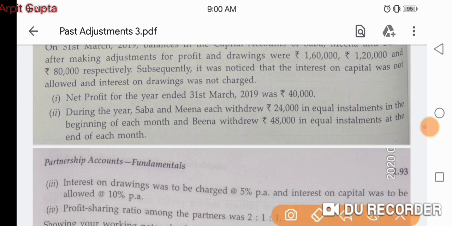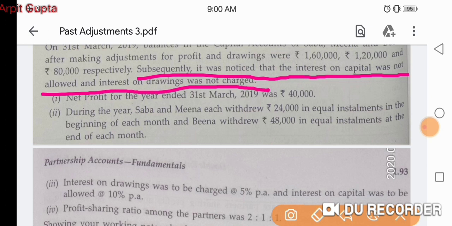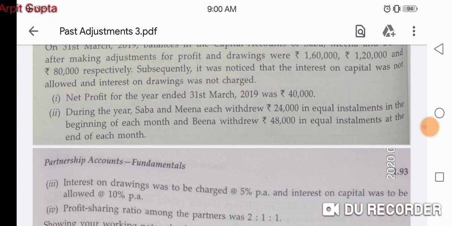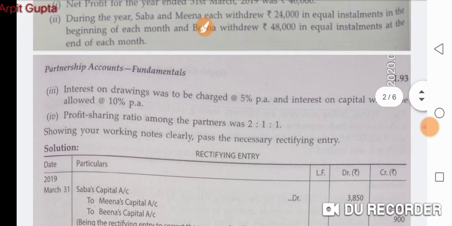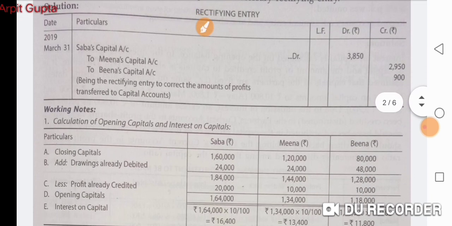It is also written here: subsequently, it was noticed that interest on capital was not allowed and interest on drawings was not charged. So there are only two mistakes, and we will include only these two things in the table. Profit has been divided correctly in the proper ratio, that is 2:1:1. Now first of all we need to see how opening capital will be calculated.